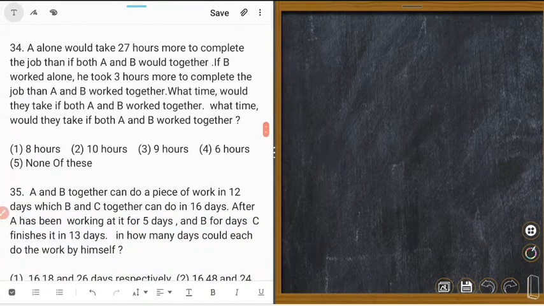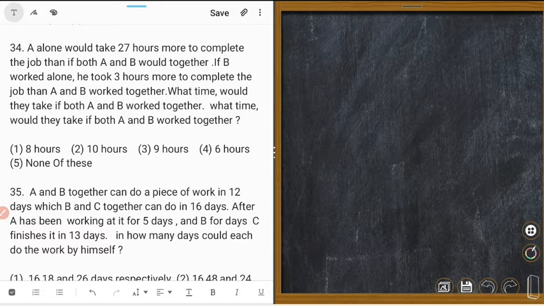Next, 34. A alone could take 27 hours more to complete the job than if A and B worked together.